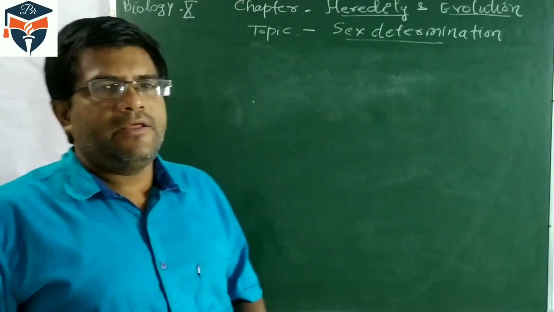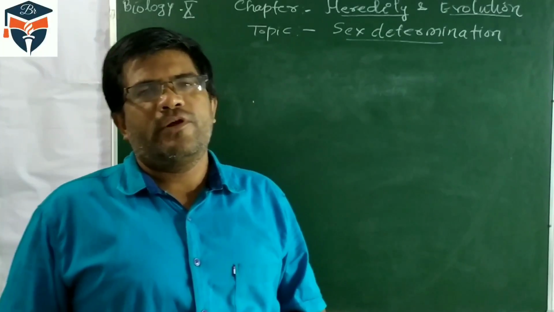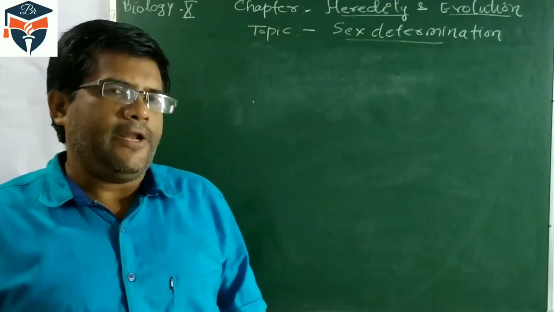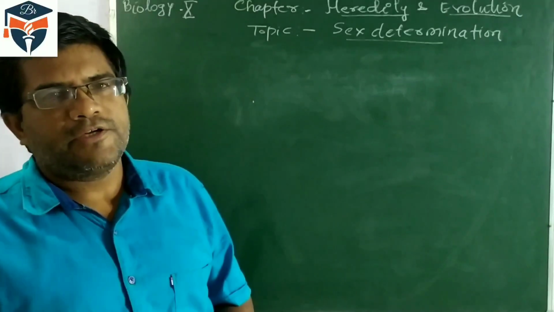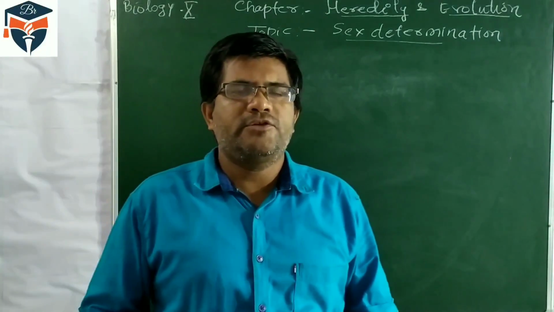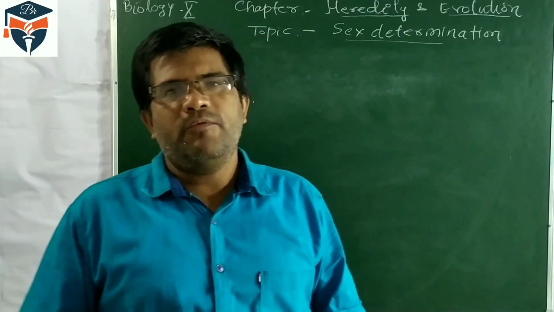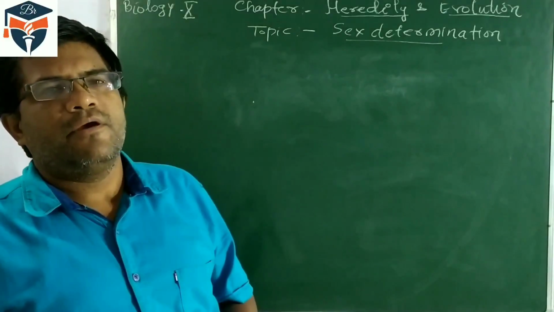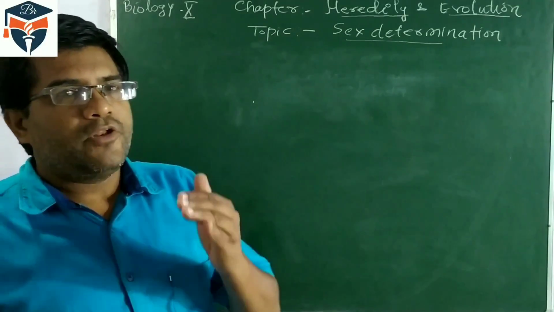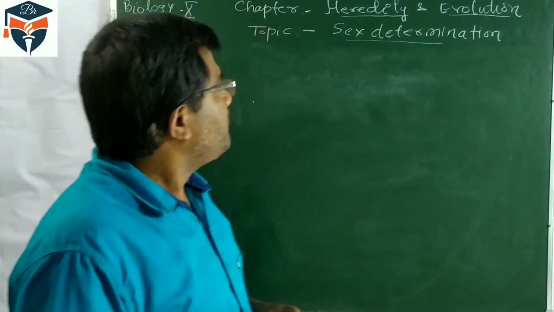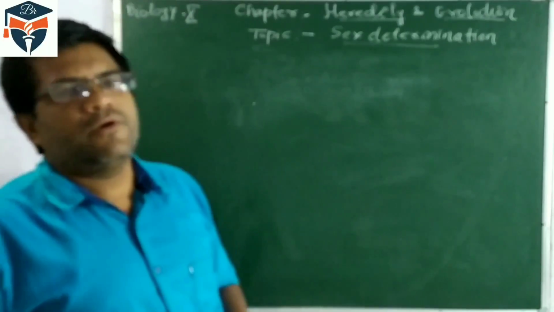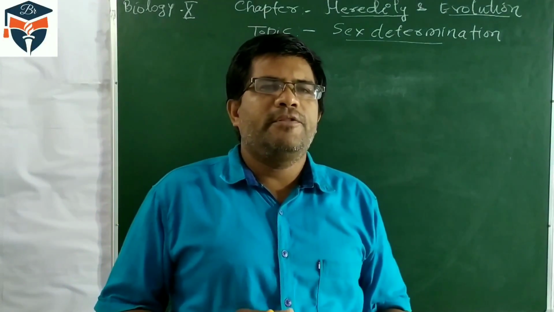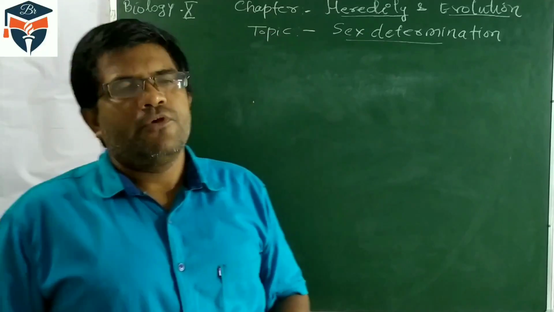In heredity, we have learned about the contribution and work of Mendel in the pea plant: contrasting characters and the monohybrid cross ratio 3:1. Then we learned how organism traits get expressed. Now the next topic is sex determination. Let's understand sex determination.